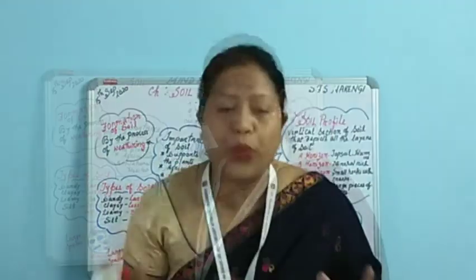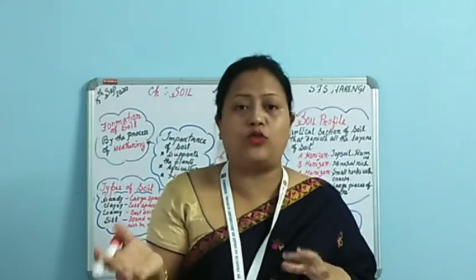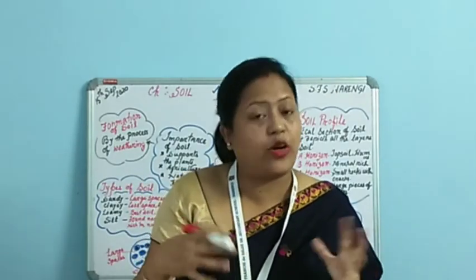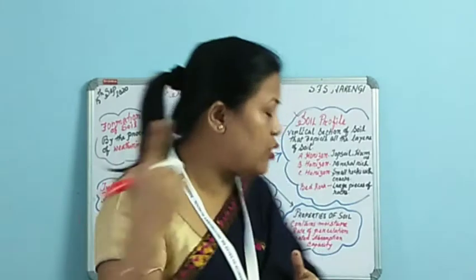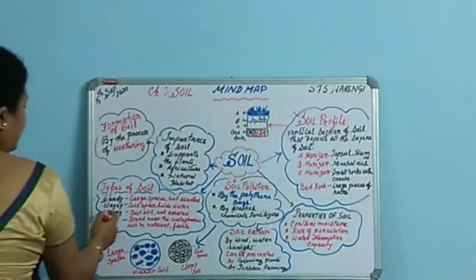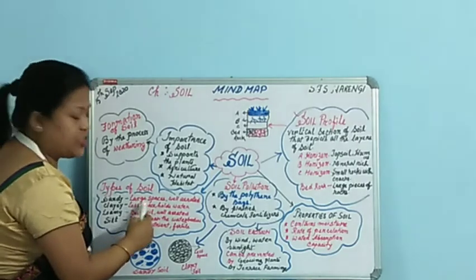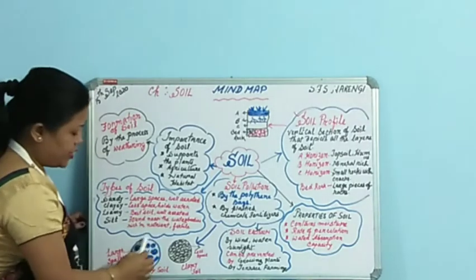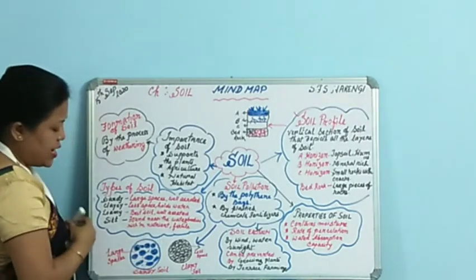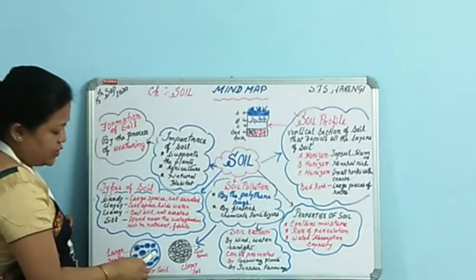Okay, so now we have discussed the comparative account of sandy soil, clayey soil, and loamy soil. So now let's check out once again. The specific characteristic of sandy soil is that it has large space. It's well aerated. Here you can see I have drawn a drawing, students.